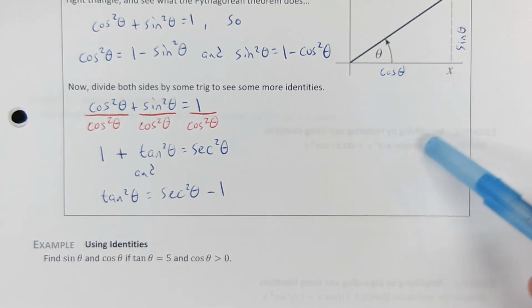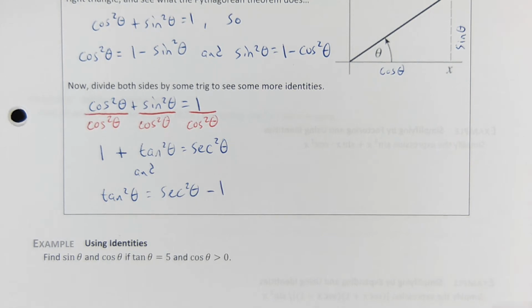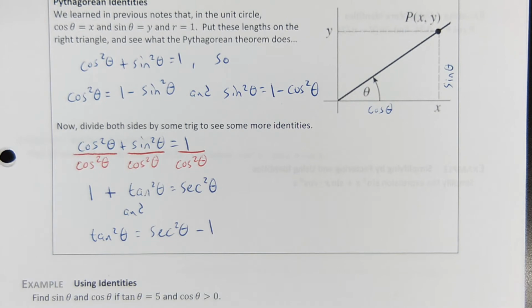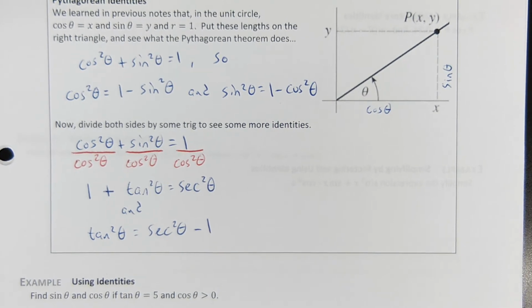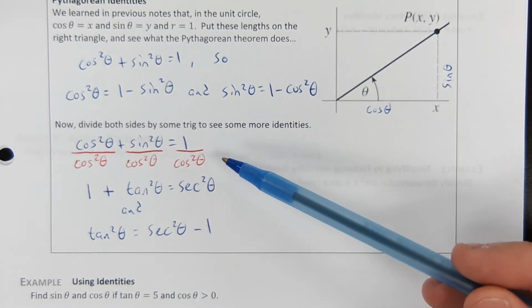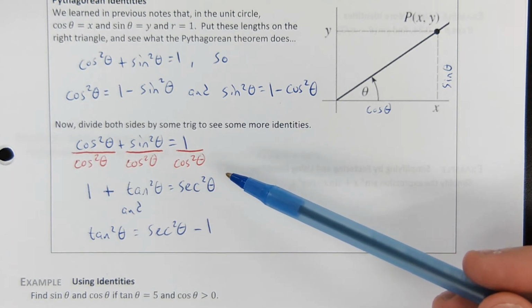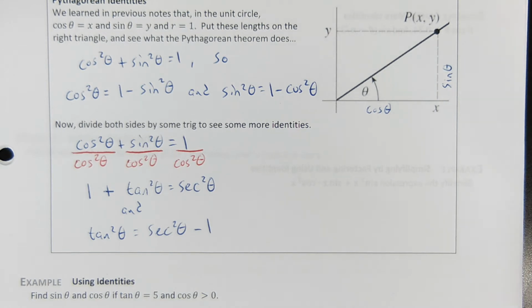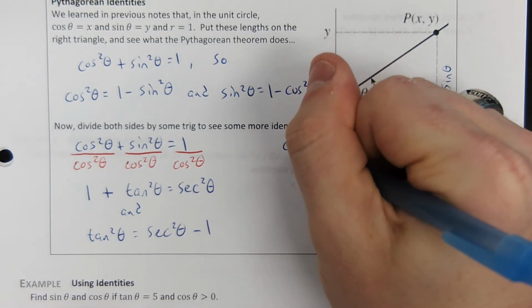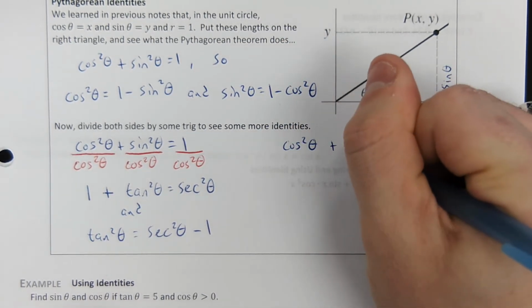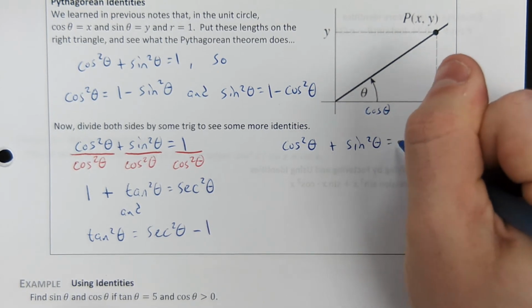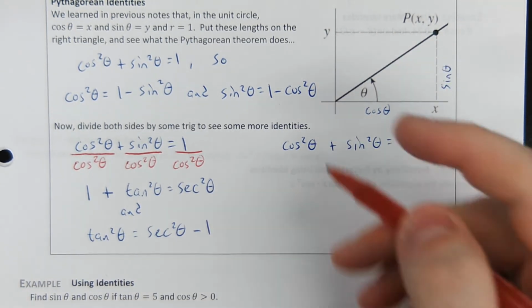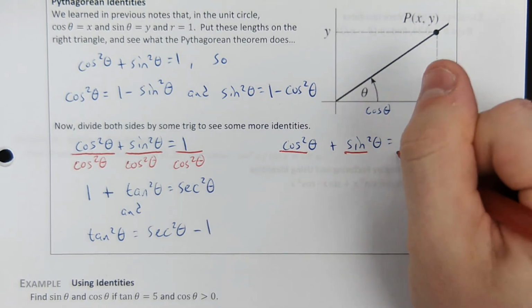See how much space I left? Hey, let's do it again. I'm going to do this again, what I did here, but instead of dividing by cosine, I'm going to divide by sine. What this is going to do is build us Pythagorean identities that involve cotangent and cosecant. So this time we will divide everything by sine squared theta.